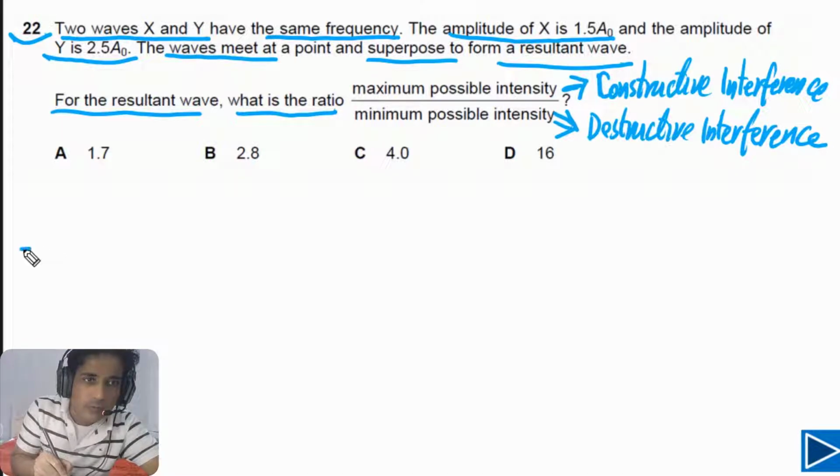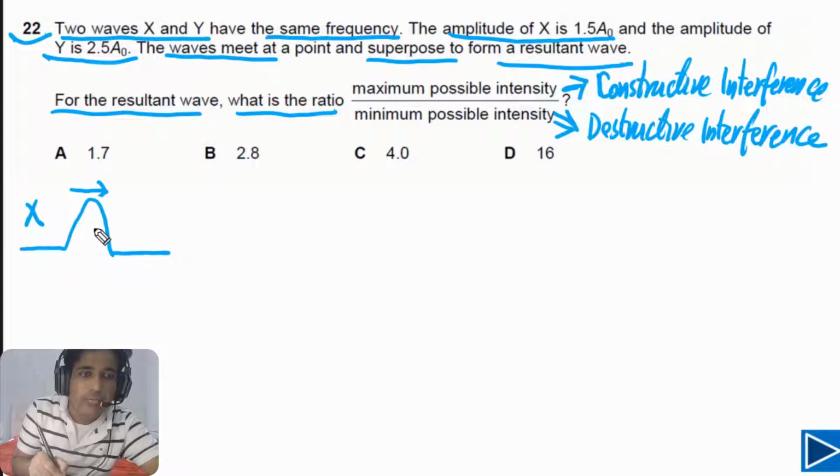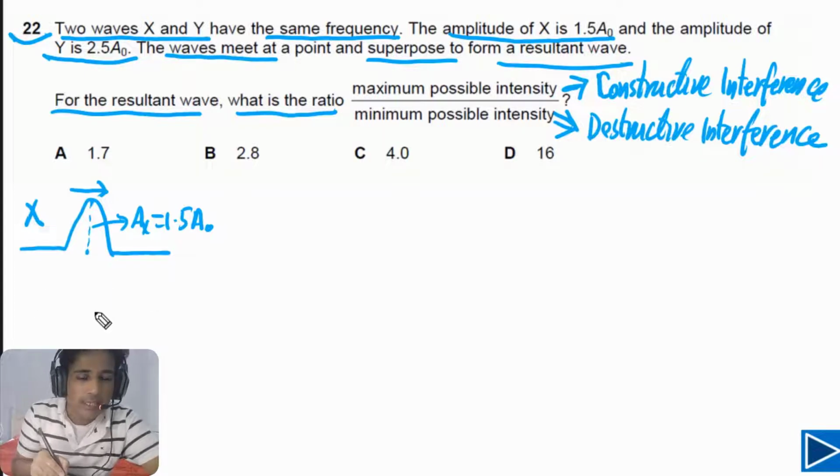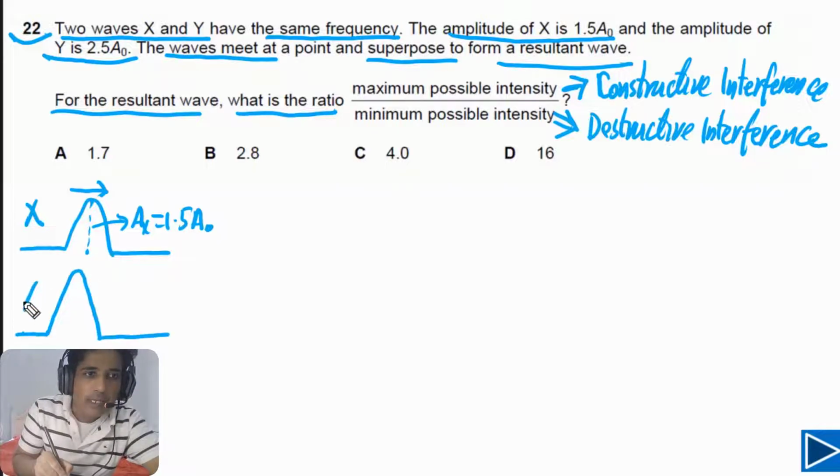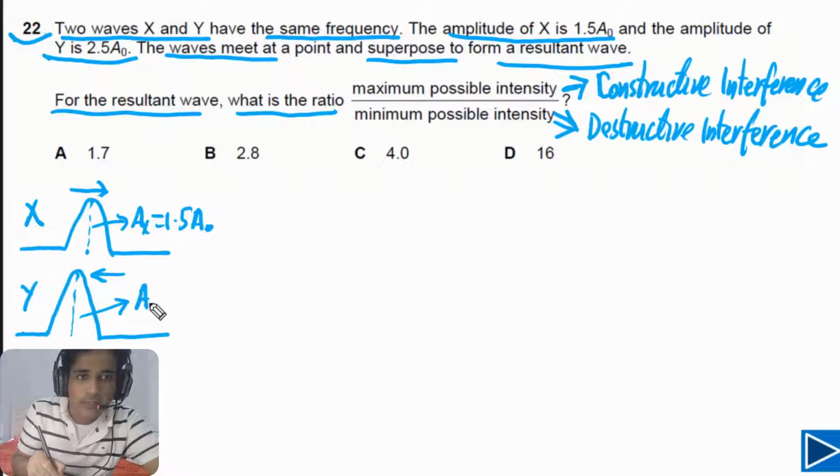Now we can draw two waves. First of all, we can draw wave X. So we will only draw one pulse. So it will be easy to see what is happening. Imagine that this is wave X. This is pulse of wave X. And this is moving to the right. Amplitude of this wave is given. So this is the amplitude. And this one is equal to 1.5 A0. We can also draw another wave, wave Y. Let's say this is pulse of wave Y. And this wave Y, we can imagine that this is moving to the left. Amplitude of this wave is also given. Amplitude of this wave is AY, that is equal to 2.5 A0.